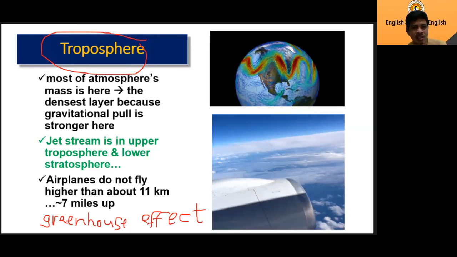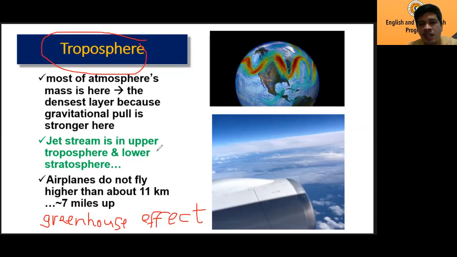In the greenhouse effect, it traps the sun's radiation. Let's say the radiation gets inside the troposphere, and then the radiation can no longer get out. They are trapped inside. So what happens is it makes the earth warm. That's why we can live here.